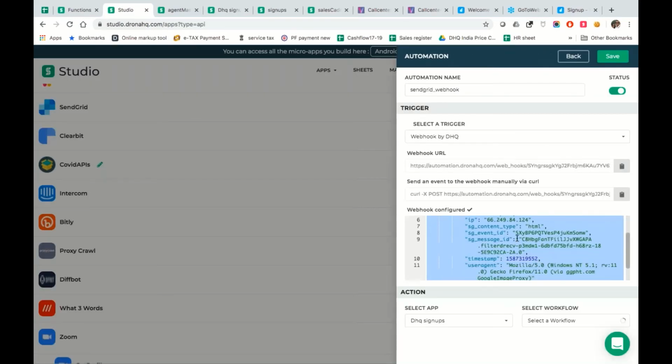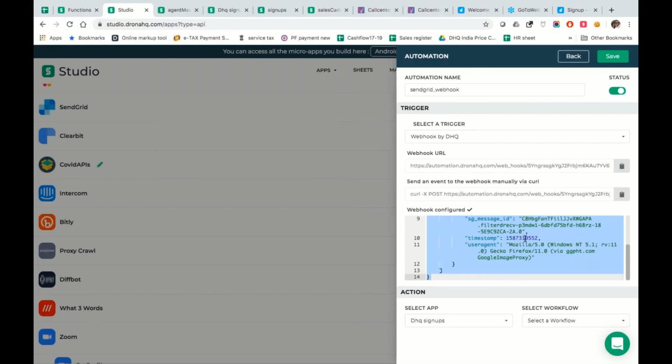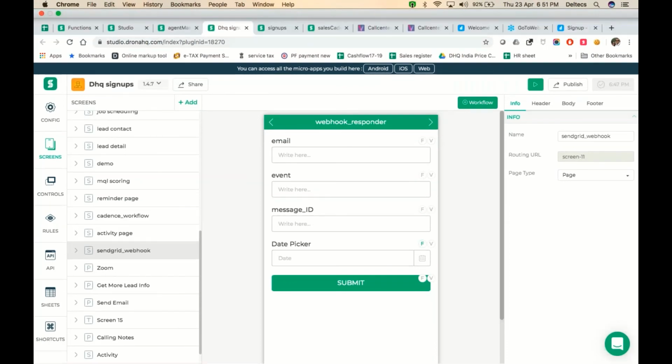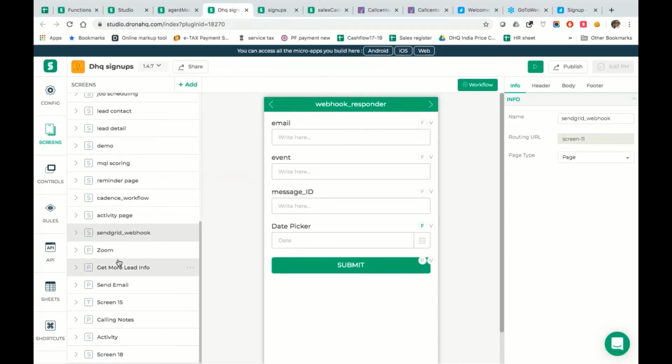We basically took the webhook URL and gave this URL to SendGrid, and the moment we tested this, SendGrid got back to us with a lot of data. Depending on this data, this entire SendGrid workflow, whatever we had written over here, has got configured. And this is the way a webhook got configured in DronaHQ. SendGrid calls this webhook, and the webhook calls the workflow. So that's another complex thing that we were able to accomplish using this.